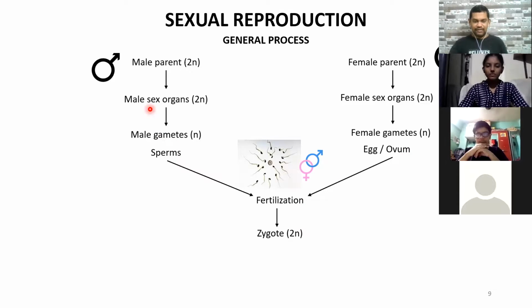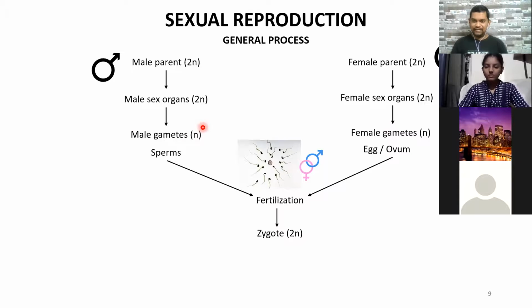Now when the sex organs produce the respective gametes, as I said, they undergo meiosis division. That means the chromosome number is becoming half, but at the same time in meiosis there is a process called recombination or crossing over taking place. That crossing over or recombination is giving rise to reshuffling of the genes.